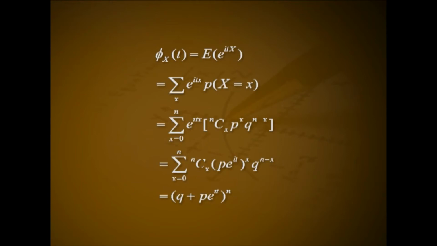Therefore, this is summation over x from 0 to n of e raised to i t x into nCx p raised to x into q raised to n minus x, that is summation x from 0 to n nCx (p e raised to i t) all raised to x into q raised to n minus x, that is equal to (q plus p e raised to i t) all raised to n.